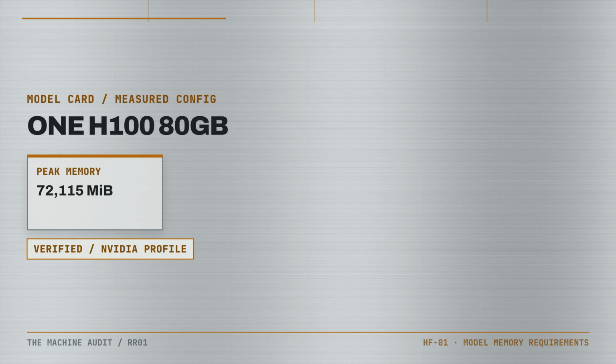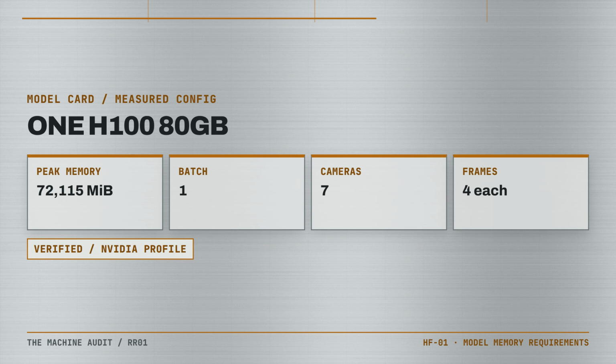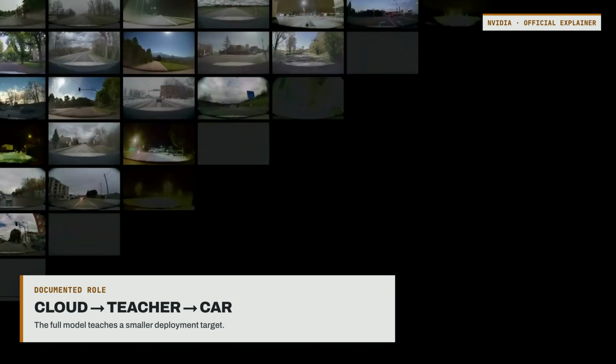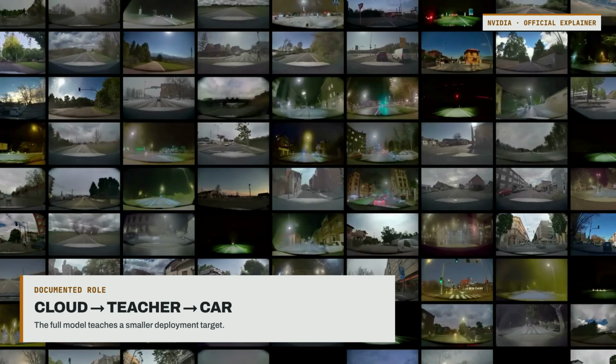The clearest clue is in the model card. NVIDIA's measured configuration used one H100 GPU with 80 gigabytes of memory. At batch size 1, with 7 cameras, 4 frames per camera, and 1 sampled trajectory, peak device memory was just over 72,000 megabytes. NVIDIA says other GPU architectures have not yet been validated for this full model.